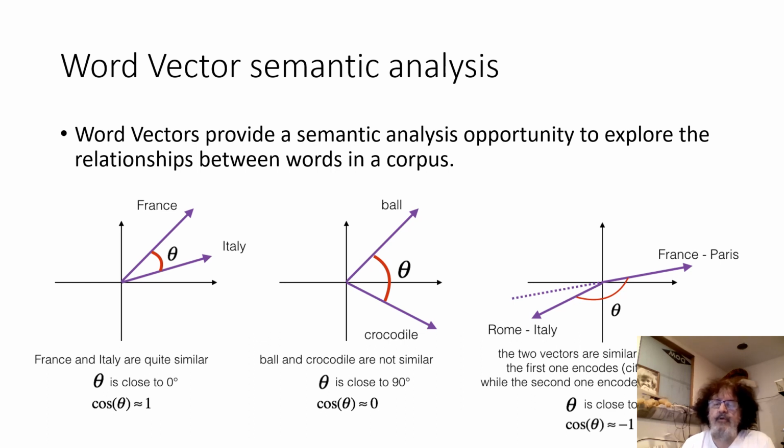You can actually do vector math where two vectors can be compared with one another, so Rome plus Italy minus France will be equal to Paris. There's a way to do vector math on the word vectors so that the similarities and differences between words can be examined.